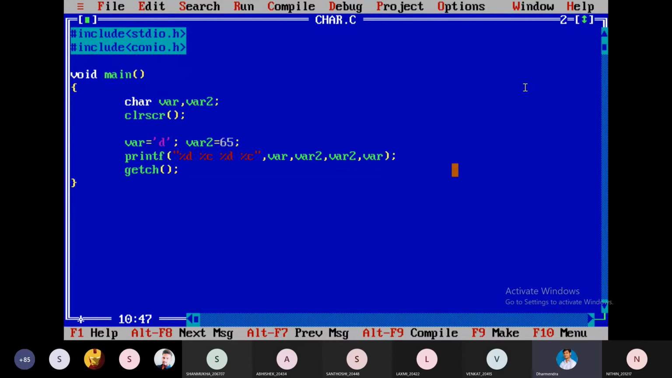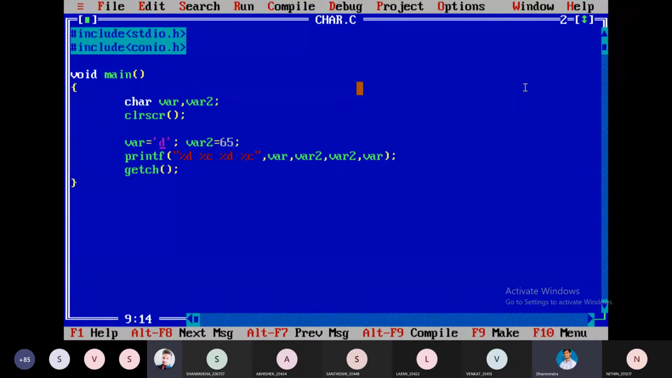Tell me the output. For this var, 99. The equivalent ASCII value will be printed. And for this character, var2, for this 65, capital A will be printed. And for this %d, var2, 65 will be printed. And for this %c, var will be printed.